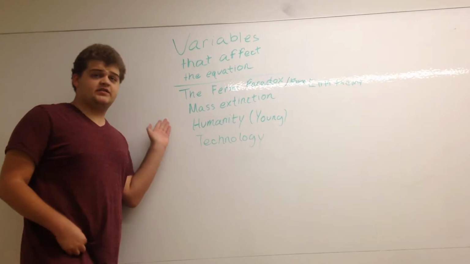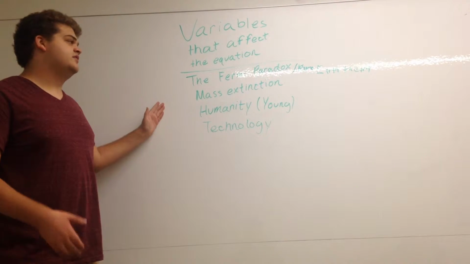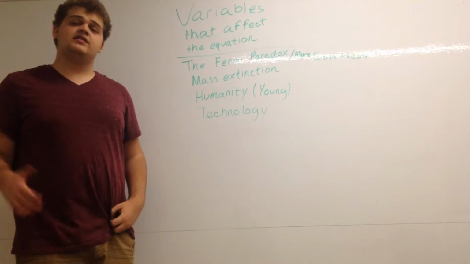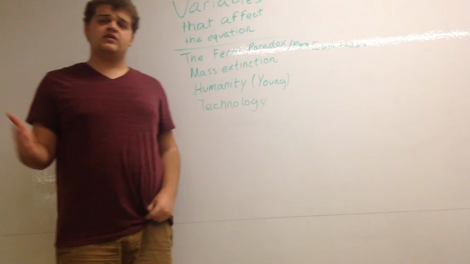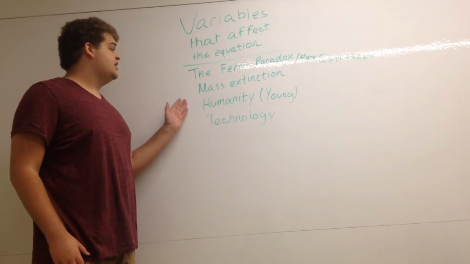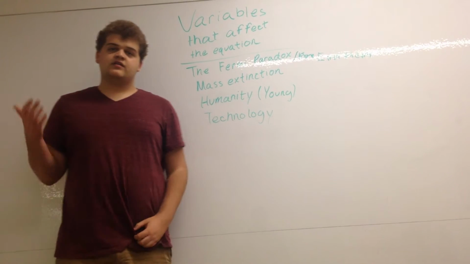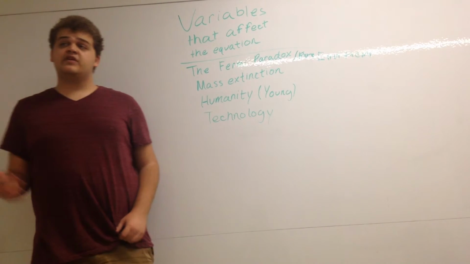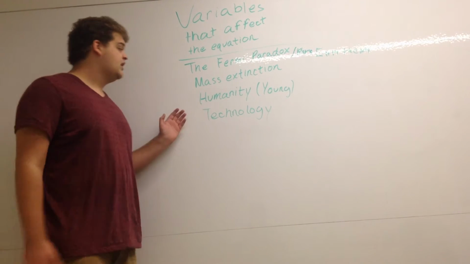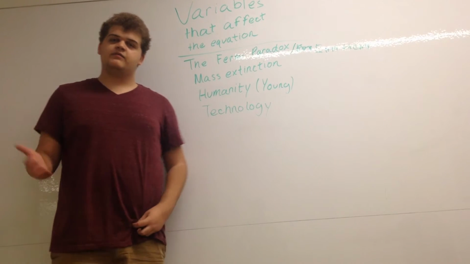There are several variables that affect the Drake equation that are not necessarily a part of it. One is the Fermi paradox and the rare earth theory. Both of these basically say that Earth is one of a kind, and so there won't be any planets that could support a civilization that's intelligent. The next are mass extinction level events. These are like what happened with the dinosaurs. And these claim to the effect that there could have been many intelligent civilizations at a time, but they were eventually wiped out.